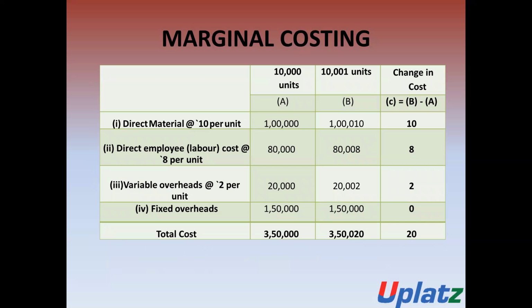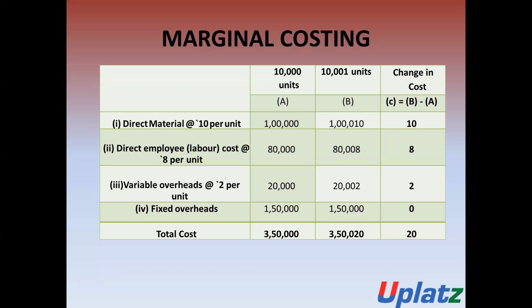In the case of 10,001 units, it will be 10,001 units into 10 rupees, which is 1 lakh 10 rupees. In the case of direct employee cost, which is 8 rupees per unit, for 10,000 units it will be 80,000. In case of 10,001 units, it will be 80,008.